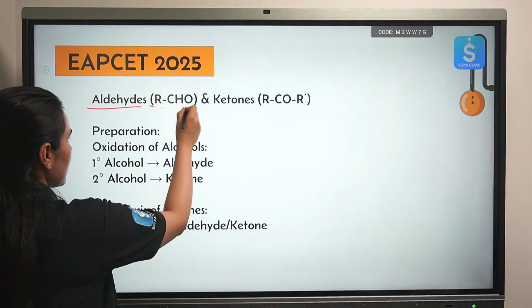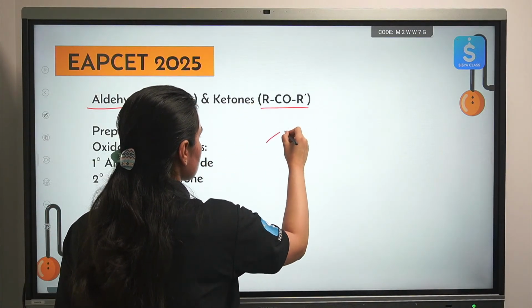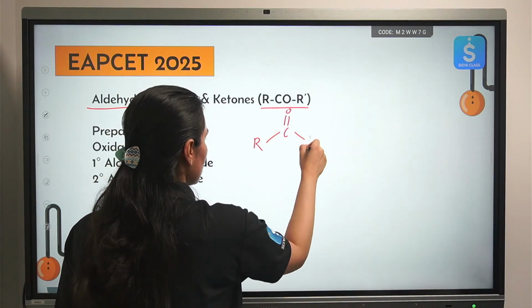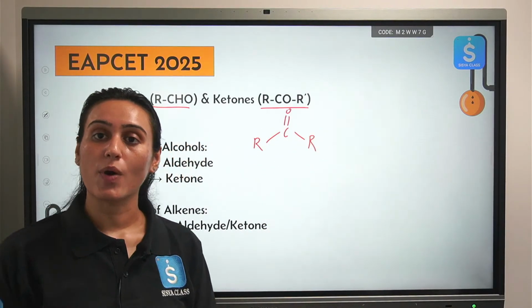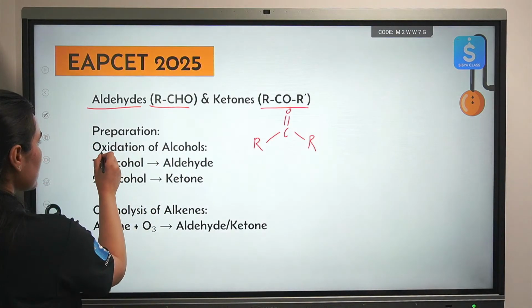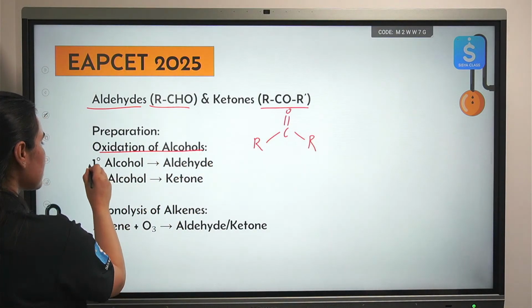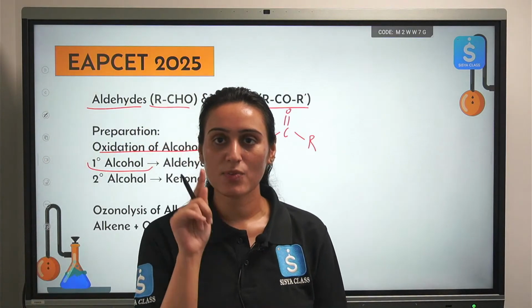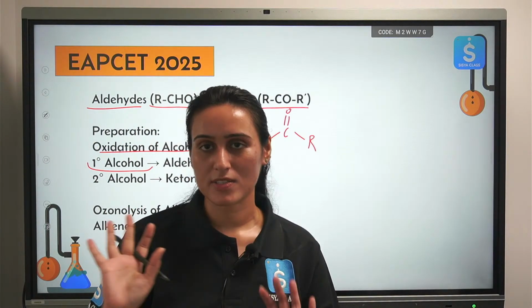We all know CHO. In ketones, it is CO. Two alkyl groups, they could be same, they could be different depending upon what type of ketone you are talking about. Okay. Then how do we do oxidation of alcohols? If you do oxidation of 1 degree alcohol, you will get aldehyde, provided you have taken a mild oxidizing agent.